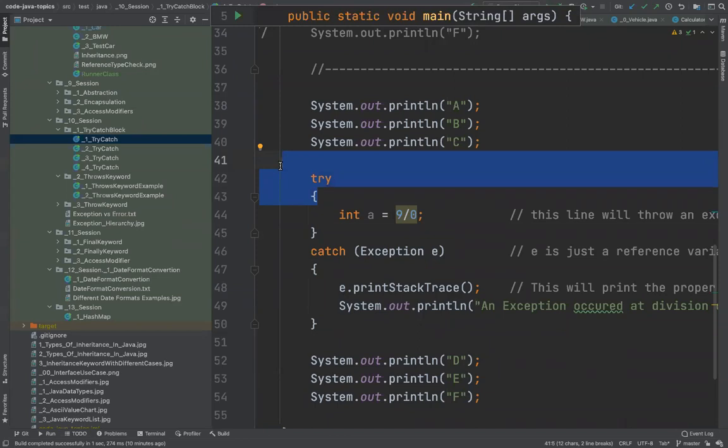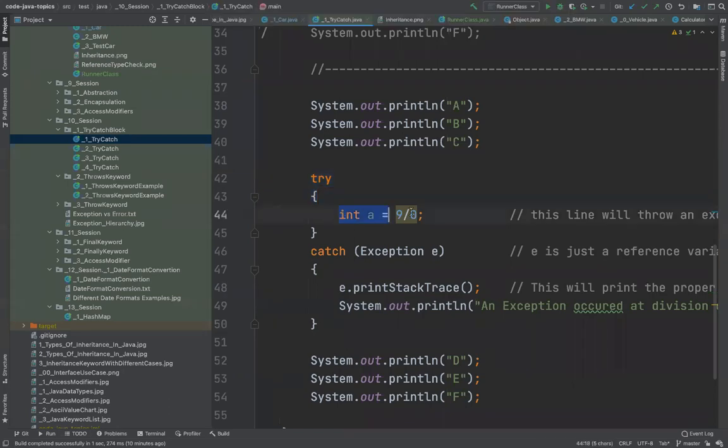You are instructing it that when you execute the code, you try to run some code. If everything is fine, it's okay. But if something goes wrong here, don't stop, rather go to the catch block, right? So this is what try and catch blocks are.